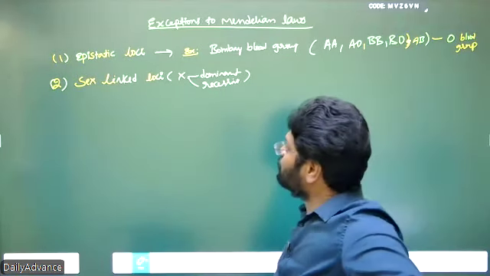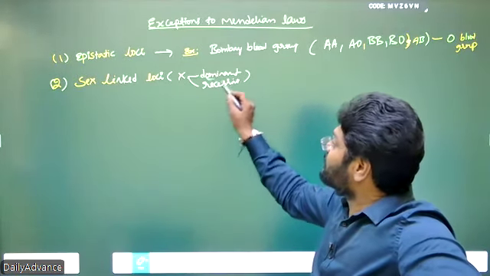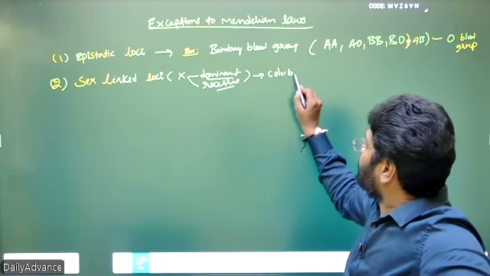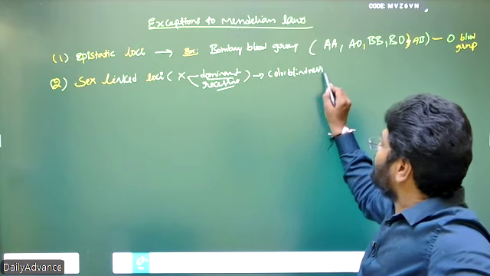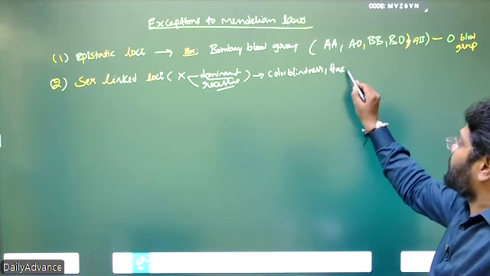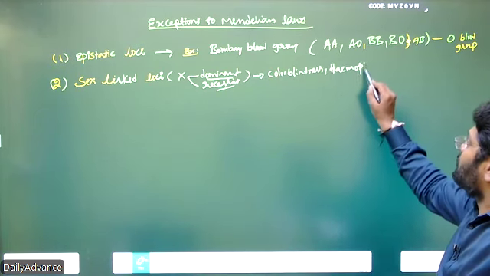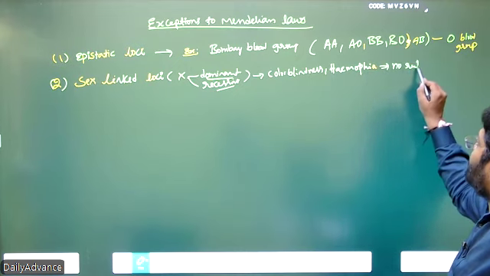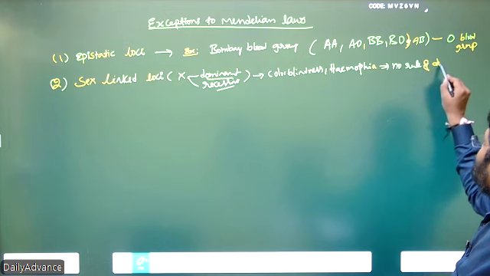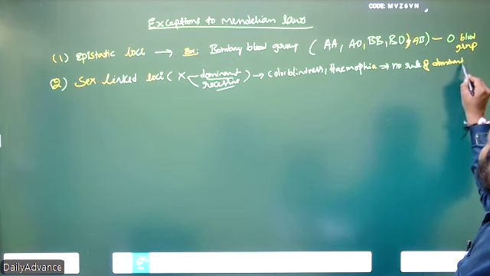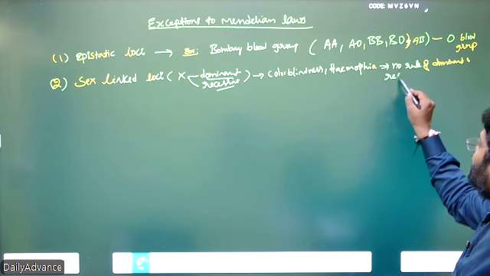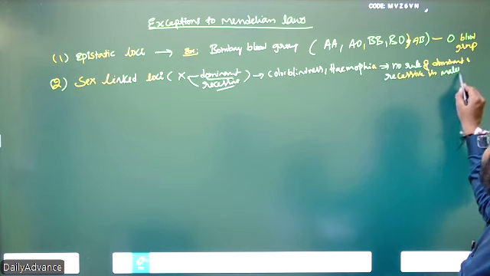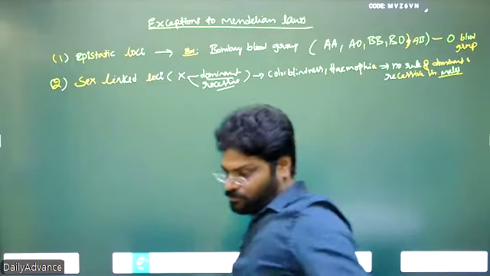So in sex linked loci such as X dominant and recessive disorders, such as color blindness or hemophilia, there is no rule of dominant and recessive in males. Why? Because there is only one X chromosome.